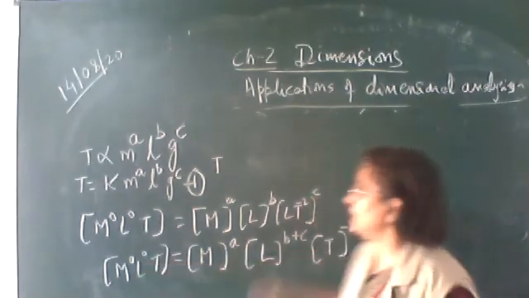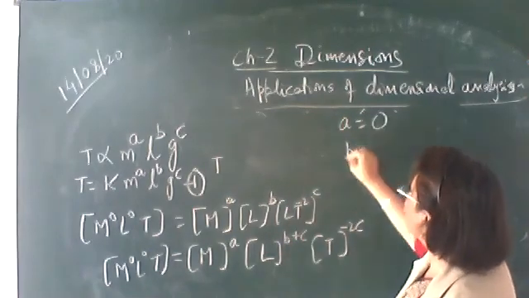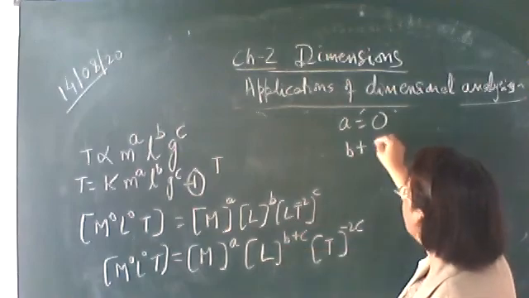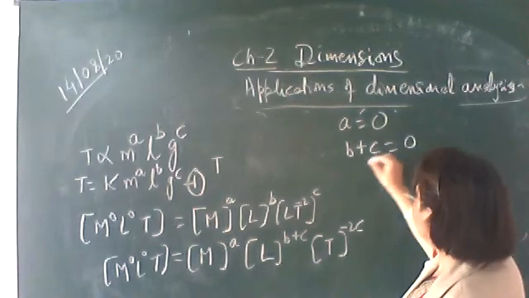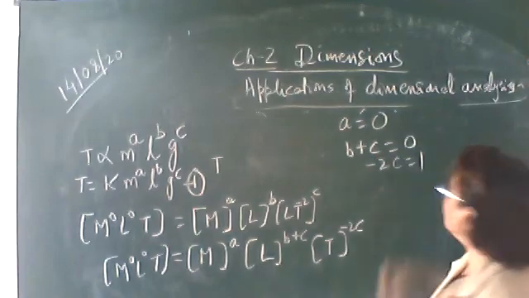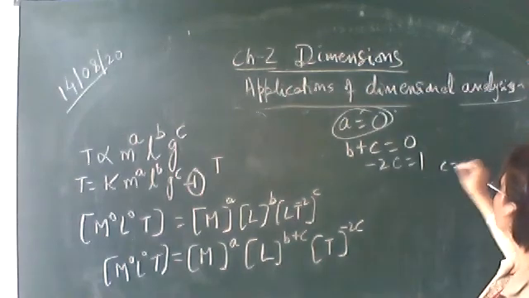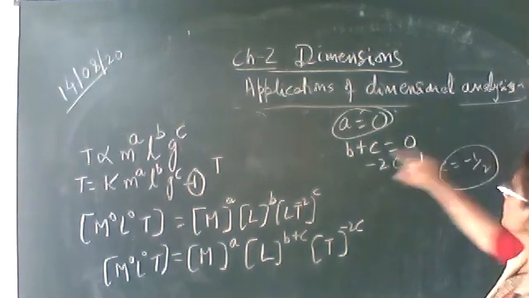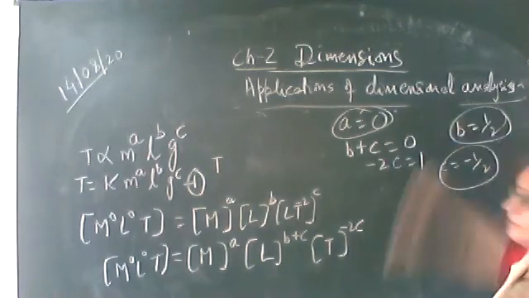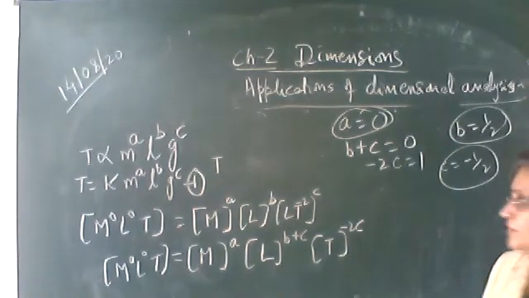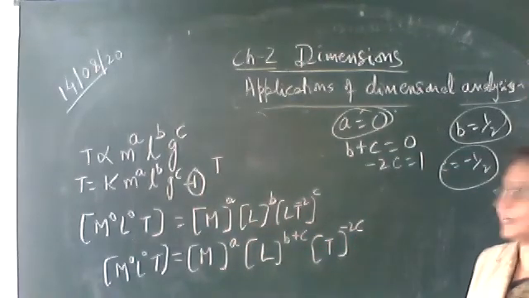Equating the power of M, what do you get? a is equal to 0. Equating the power of L, we get b plus c is equal to 0. And of T, minus 2c is equal to 1. So c is equal to minus half. Substitute c over here, you get b is equal to plus half. So we have got a, b and c. Substitute in equation number 1 to get the formula of time period.